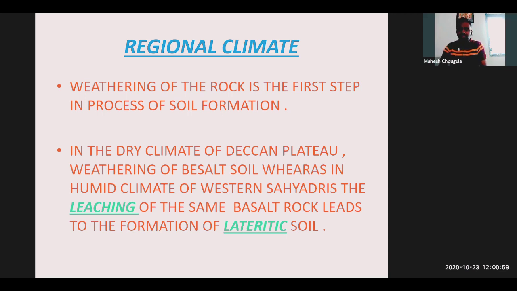Okay, all right. So two things we have discussed for soil formation: the first is parent rock, and the second is regional climate. Now again we will move to the next, that is biotic material, which is very interesting. You can understand what exactly the biotic factors included in soil formation are. Yes, sir. The next one.